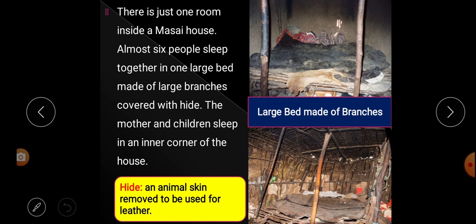We know that we use a mattress, we use a bed sheet, etc. upon the bed. But these Masai people, what do they use? They use leather or animal skin as a mattress or as a mat on that bed. Next, in the inner corner of the house, women and children sleep.